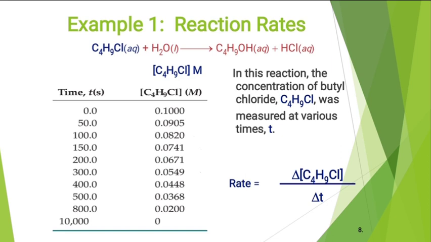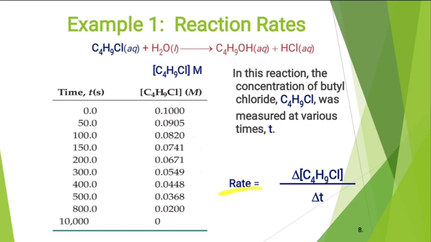This means the rate of this reaction is written as the rate of change of concentration of C4H9Cl with respect to delta t. This is our rate for the reaction C4H9Cl plus water gives C4H9OH plus HCl.